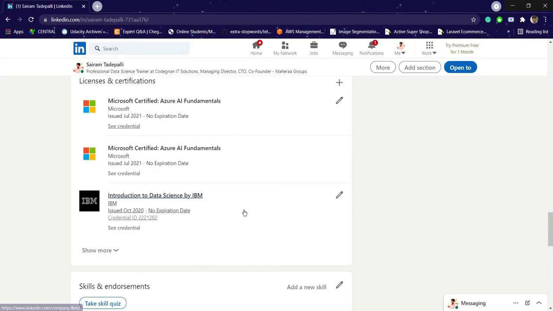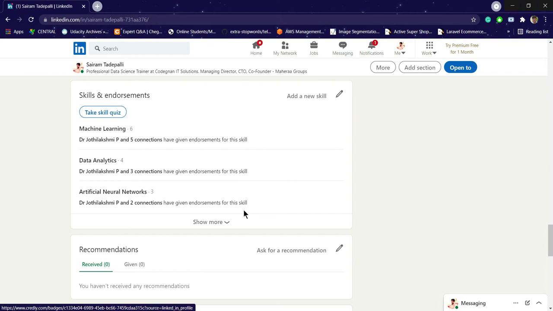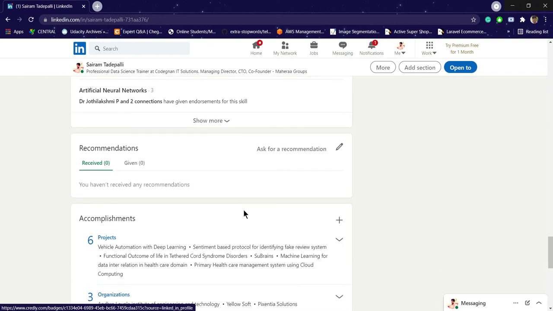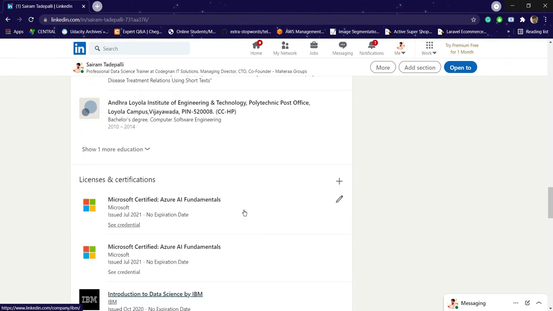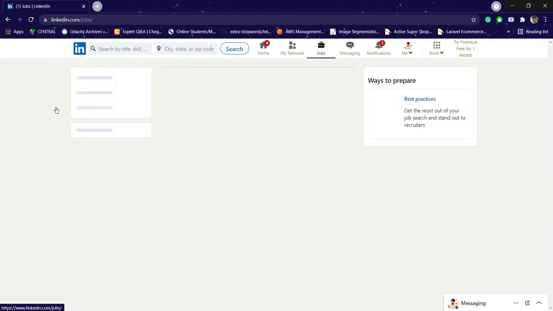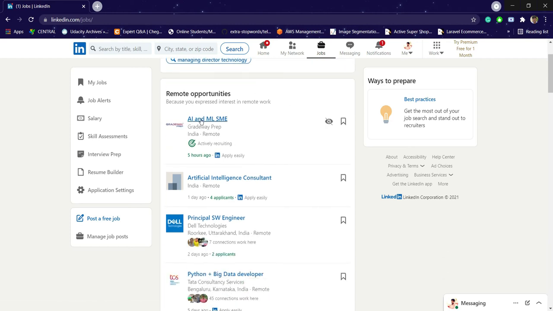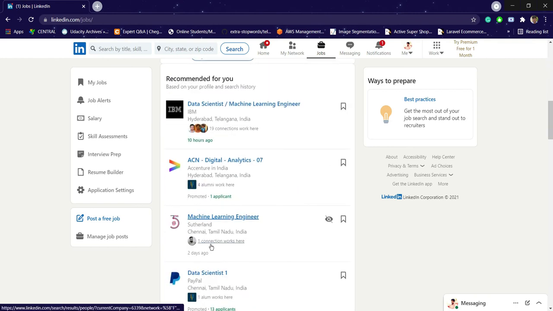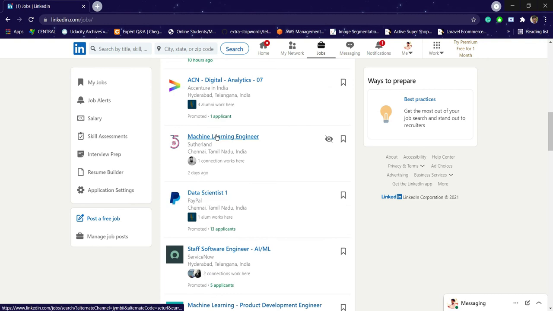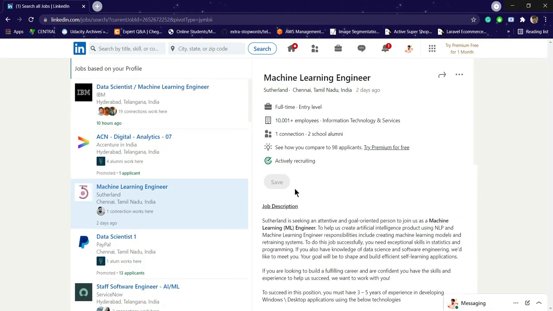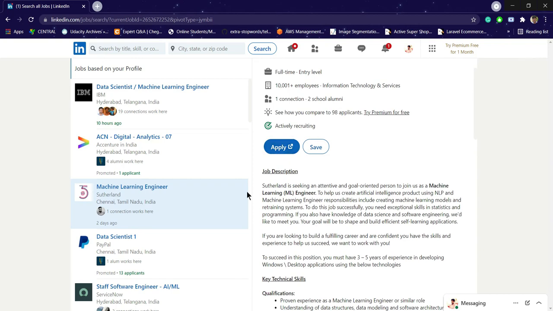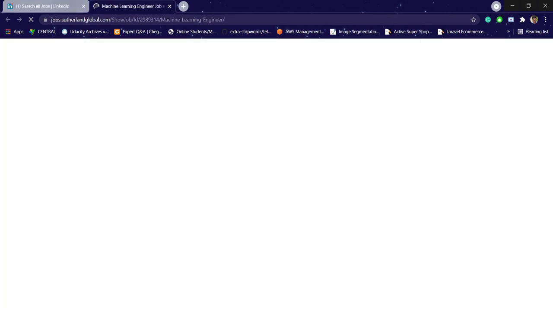Now you can see different types of features available on this LinkedIn platform. Click on jobs for a while. In these jobs, you can search for different job positions according to your requirement. For example, you want to search for AI and machine learning or artificial intelligence consultant. So let me do one thing. Click on this one, Sutherland, machine learning engineer. If you want to apply, you can directly apply here if you have the easy apply option. Otherwise you need to navigate to the website of Sutherland Global.